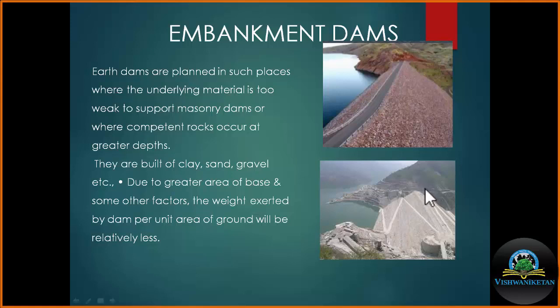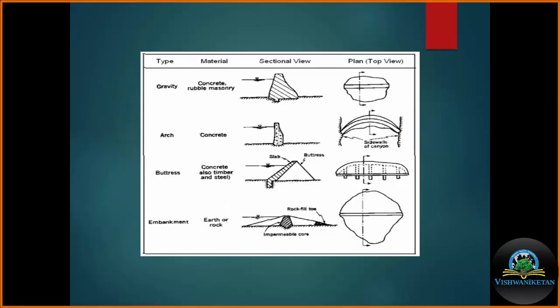The second figure is the picture of the Tehri Dam in Uttarakhand, on the Bhagirathi river. This is again an embankment dam, because in the entire Himalayan region rocks are very weak. They are intersected by lots of folds, faults and joints. So this type of rock cannot bear the huge weight of a masonry structure. So an earthen dam may be constructed in such an area.